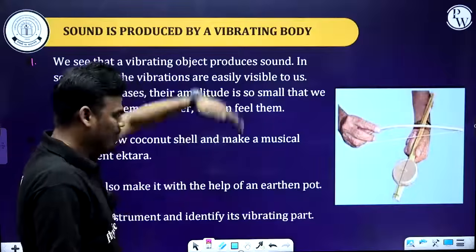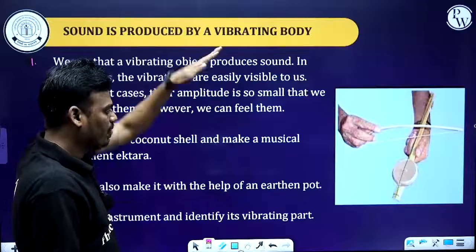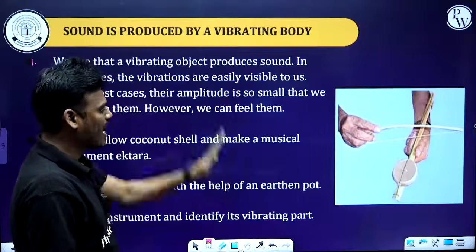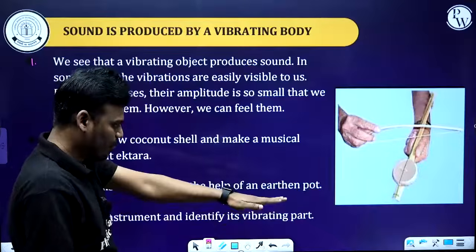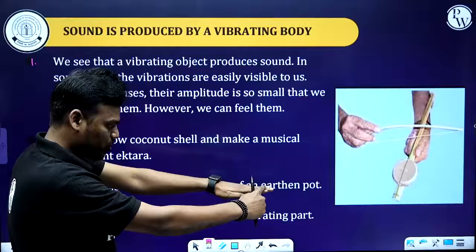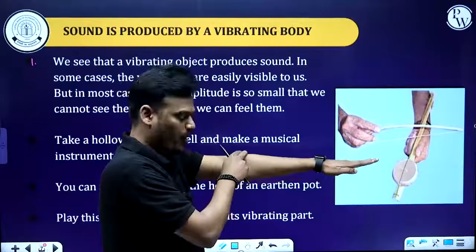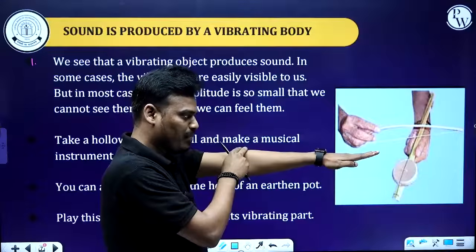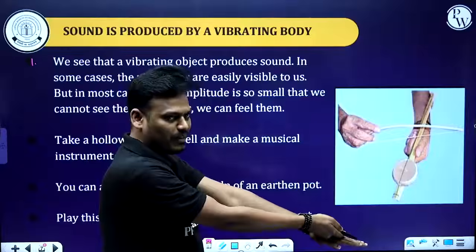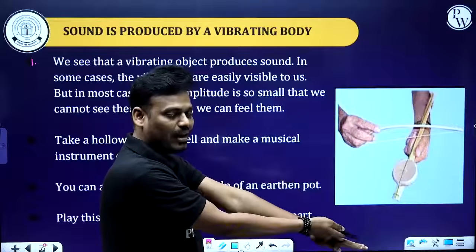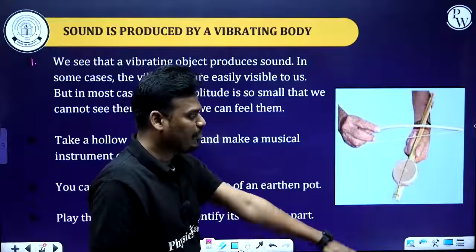Amplitude means the maximum displacement of that body, up and down or to and fro motion from the mean position. If I disturb this metal scale, with the other edge affixed to a table, this is the mean position. If it is going down, what is the displacement of the ruler from the mean position? That height or depth we call the amplitude, or else it moves up.